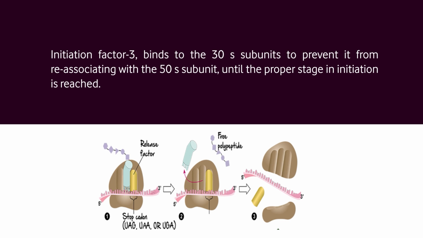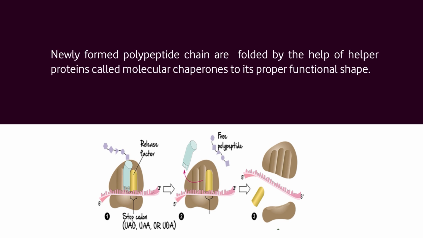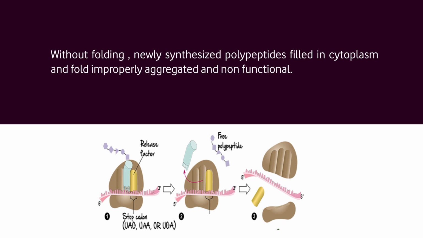This figure shows the termination of translation, and after that the newly formed polypeptide chain is folded with the help of helper proteins called molecular chaperones to its proper functional shape. Without folding, newly synthesized polypeptides in the cytoplasm fold improperly, aggregate and are non-functional.